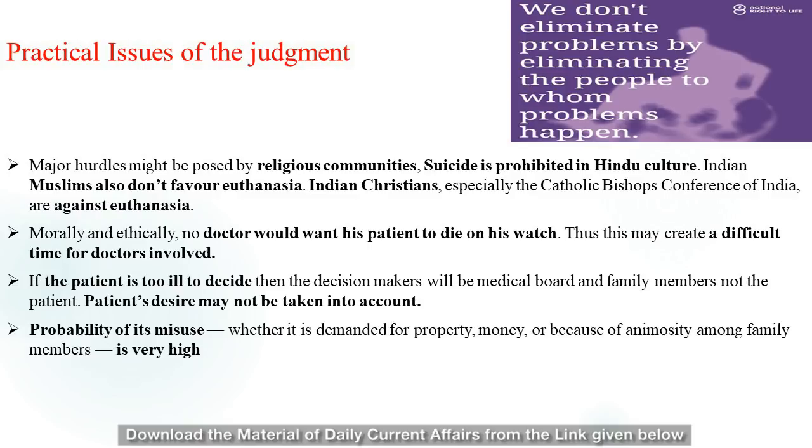And in this case, the practical issues are like the hurdles posed by the religious communities. That is, like you may know, suicide is prohibited in Hindu culture, and the Muslim community also does not favor euthanasia kind of activities. So that's a hurdle. And the moral and ethical value of a doctor, that is, no doctor would be ready to let his patient die.